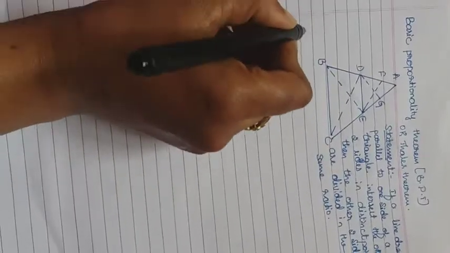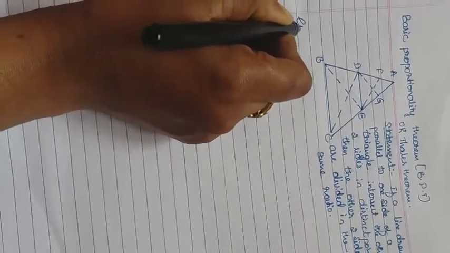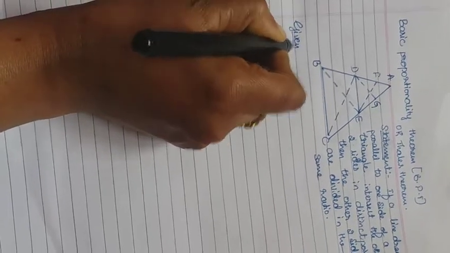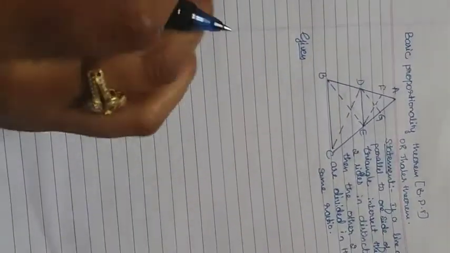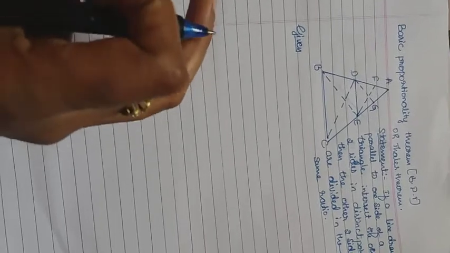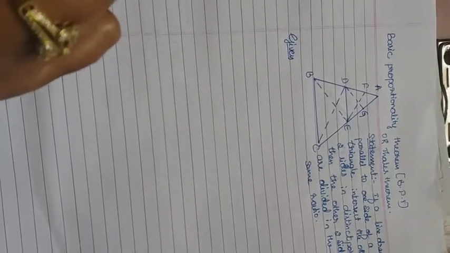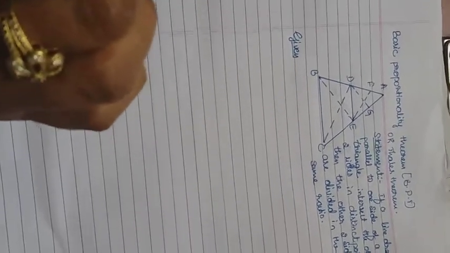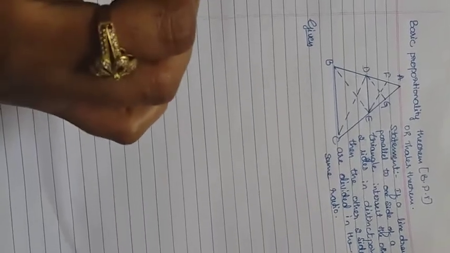In any theorem, these four points are very important: given, to prove, construction, and proof. Note down all of them, they are very important to write any theorem in geometry.